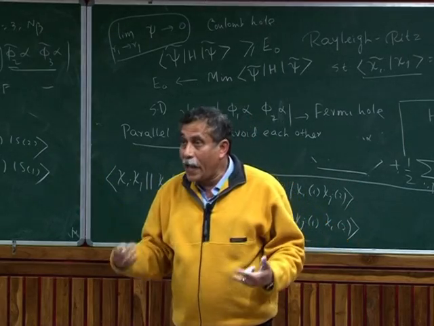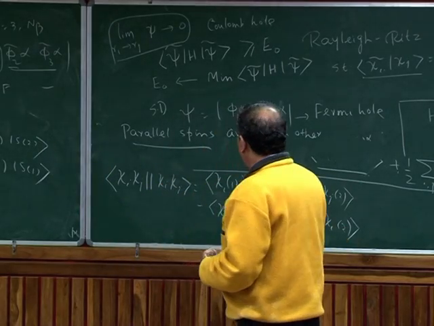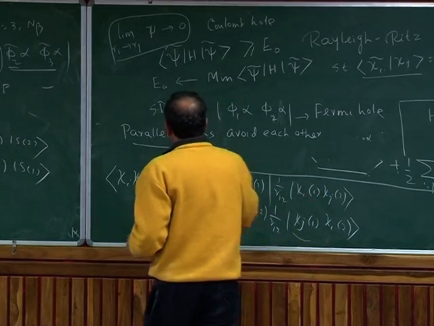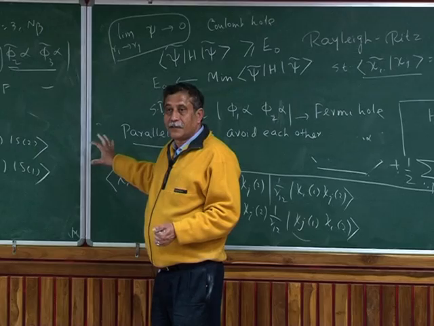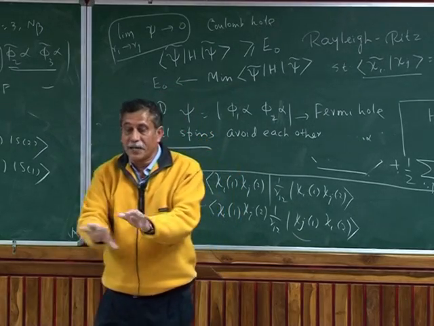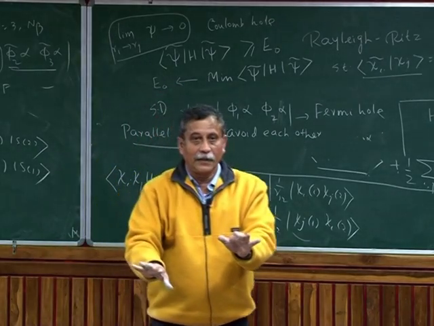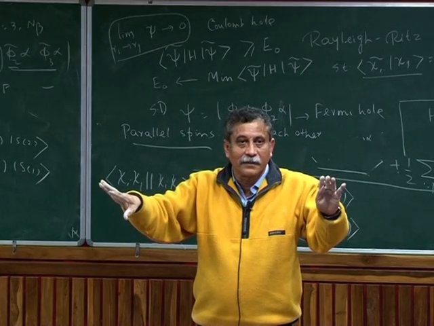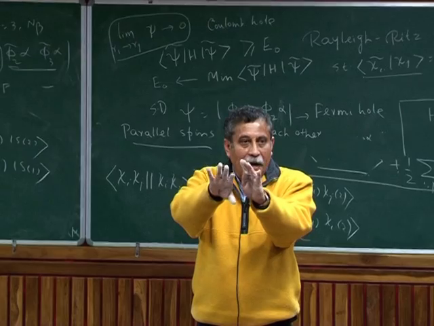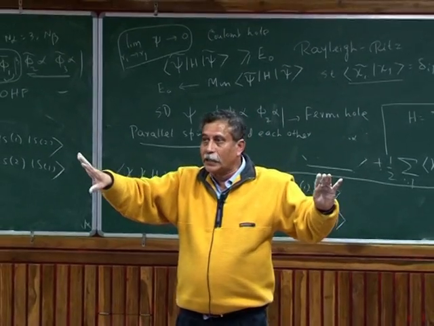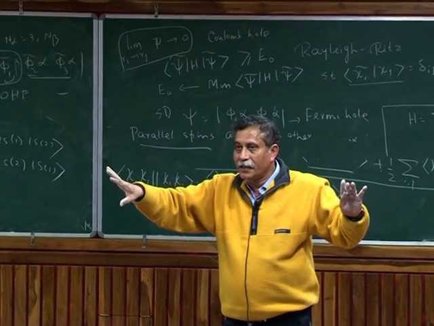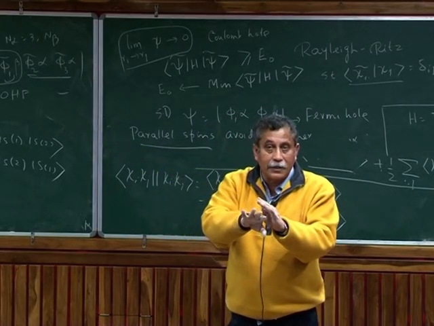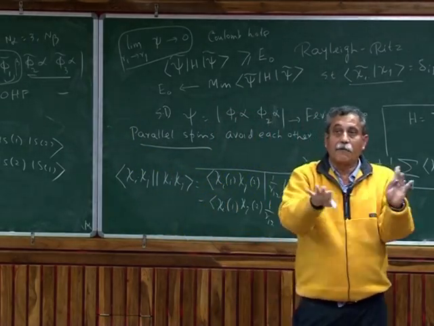So in a way, electron correlation is said to be an exercise in correlating antiparallel spins, because parallel spin correlation to some extent is already included. Please note that any correlation means avoiding each other. They can't come close. So for parallel spin, this is somewhat included in the single determinant picture because they have to have different space paths. But for antiparallel spin, there is less chance of avoiding.